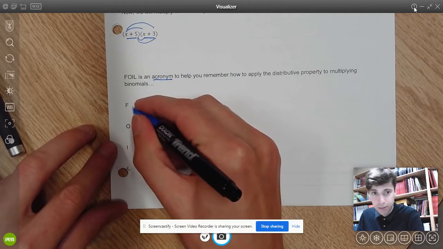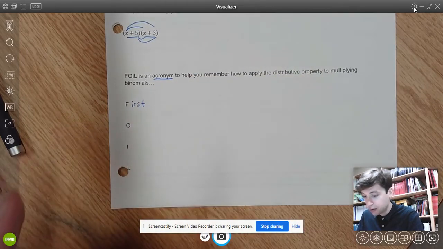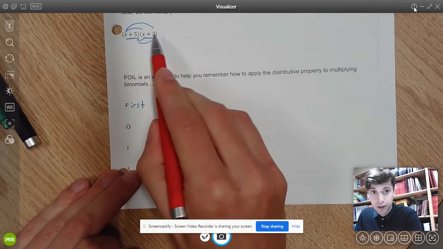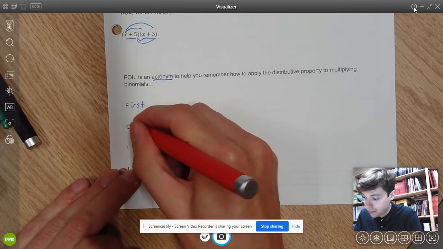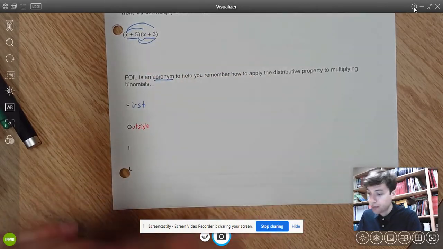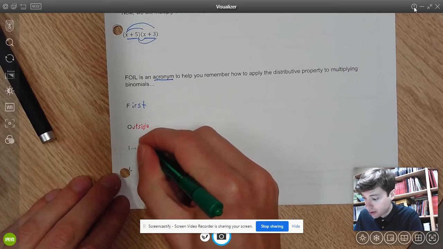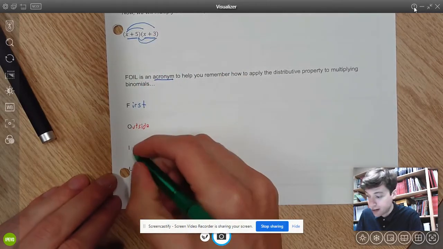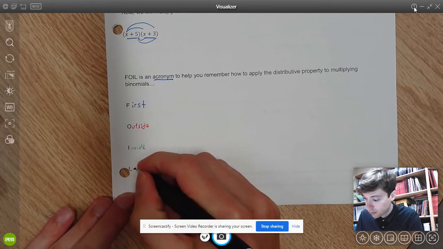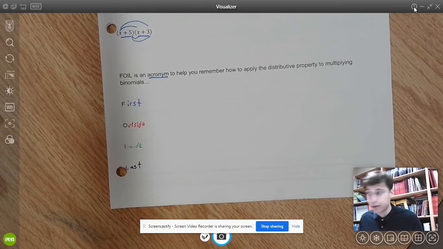But in math, when we're multiplying binomials, I'll do these in different colors. First, in blue: I'm going to multiply the first term in each bracket. Then I'm going to do outside. I'm going to go all the way from the first to the last. That was the second line I drew. Then I'm going to do inside, which would in this case be those two terms that are just next to each other. The 5 and the x are on the inside. And then finally we have last, which I'll just do in black. So first, outside, inside, last, we can say FOIL is how we're going to remember the distributive property.